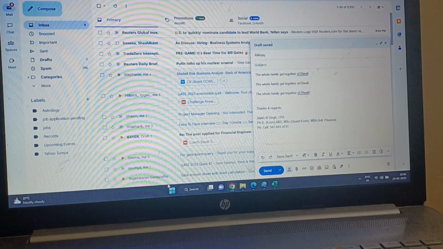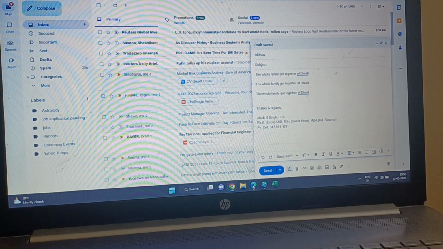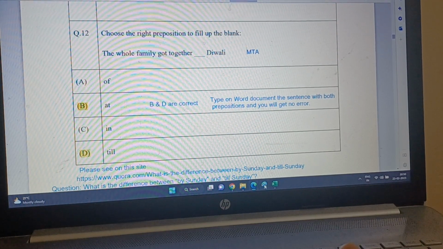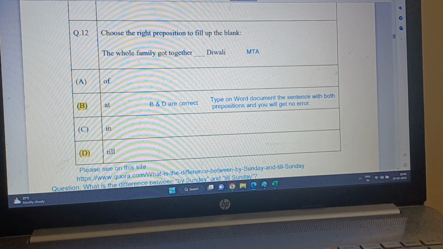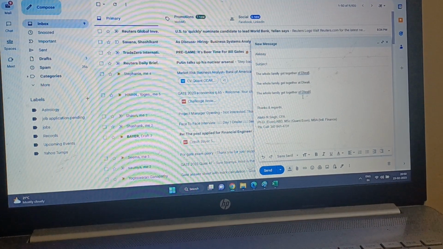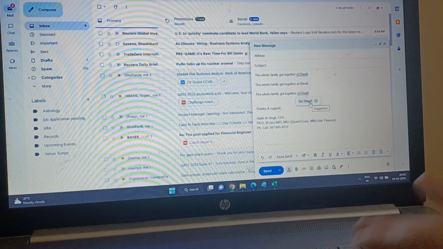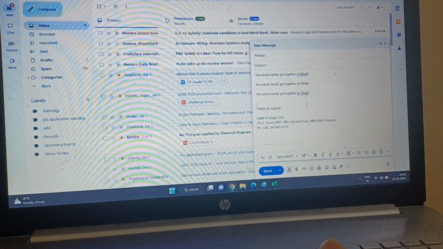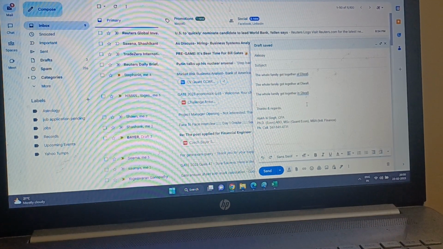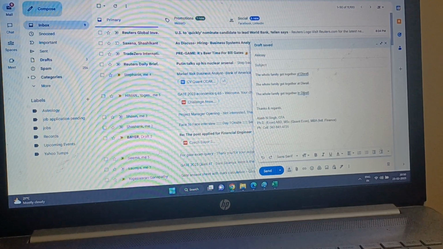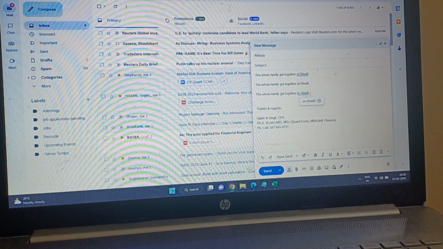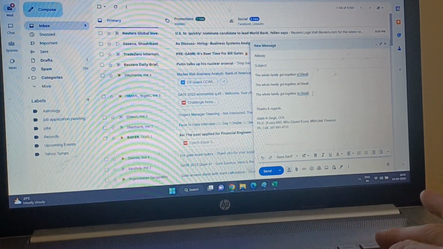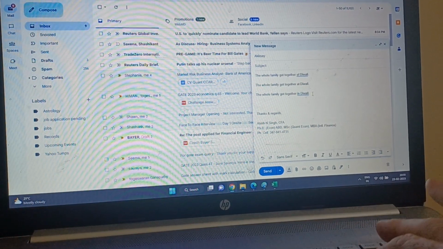Now I type the third one. The third preposition is "in". Let's see what Google tells us. The whole family got together in Diwali. And Google is saying, no, this is not correct grammar. What should be the correct grammar as per Google? "On Diwali". Google suggests it is not "in Diwali", you better change it to "on Diwali".